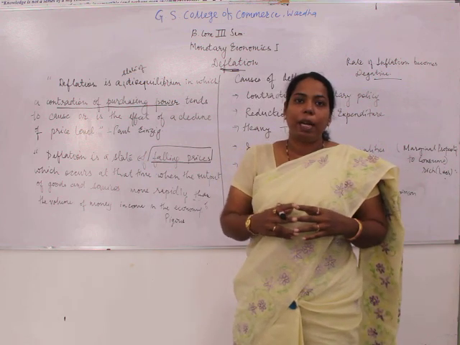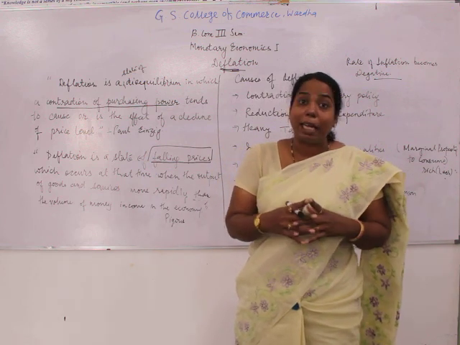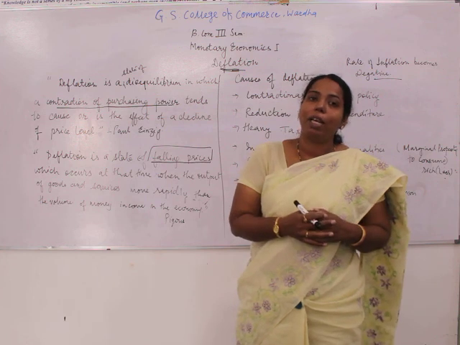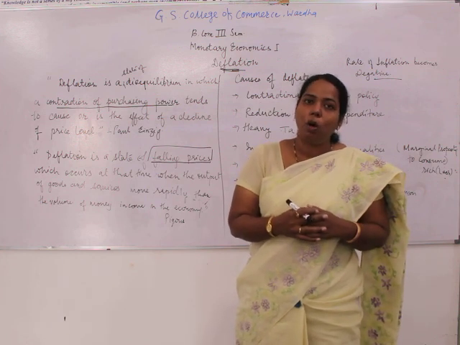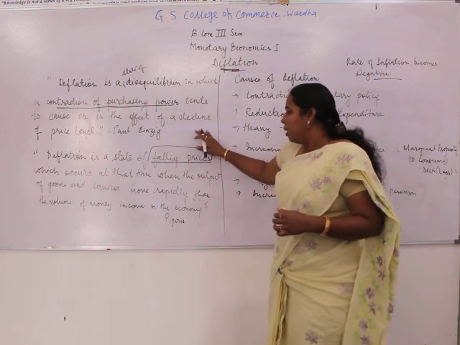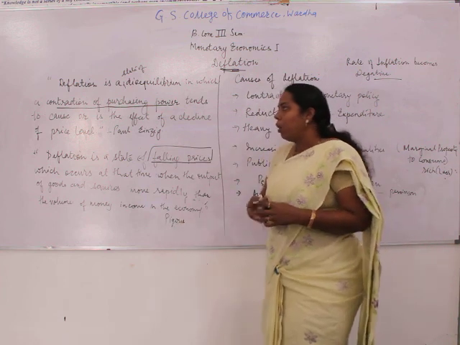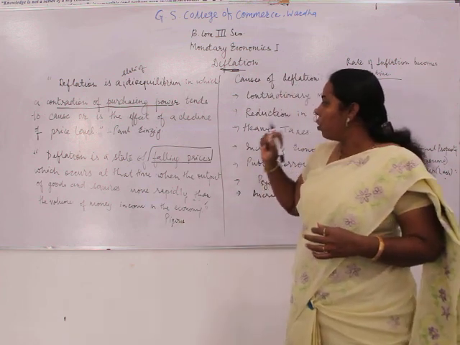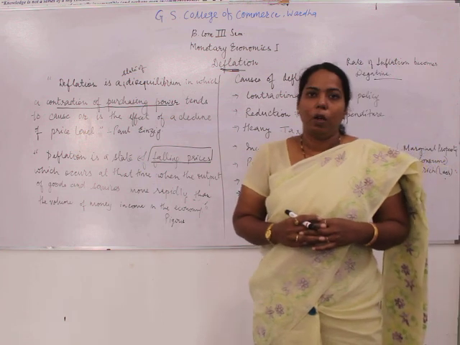As a result, we find the price level is declining because the purchasing power of the individual is contracting.